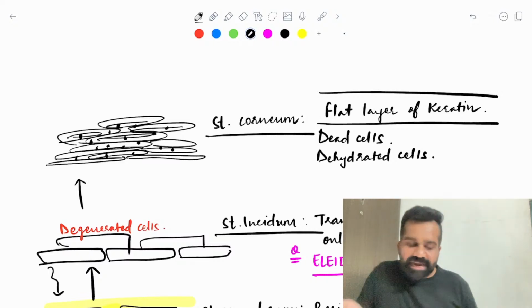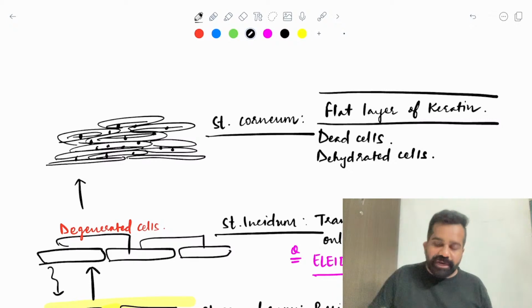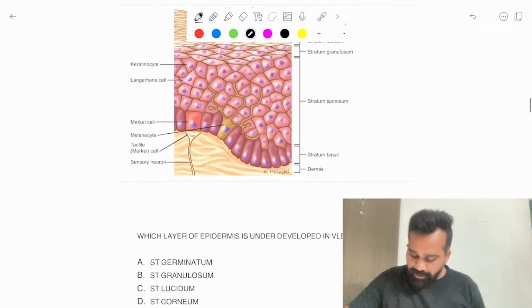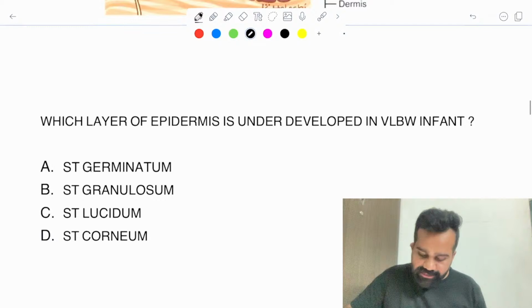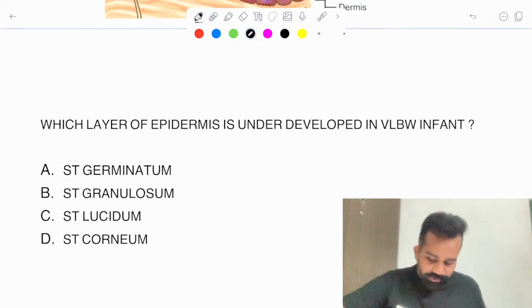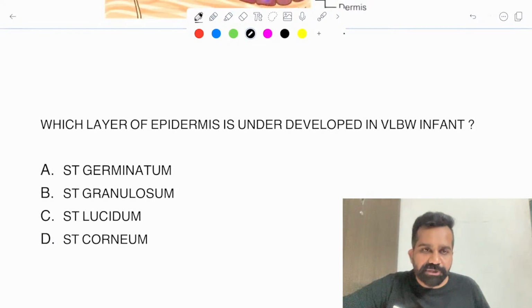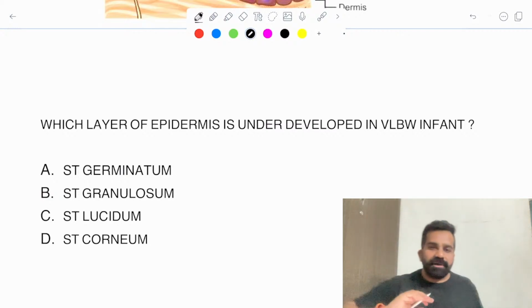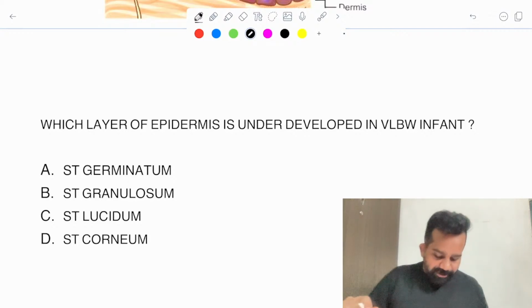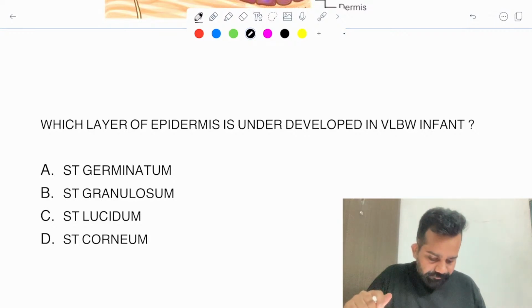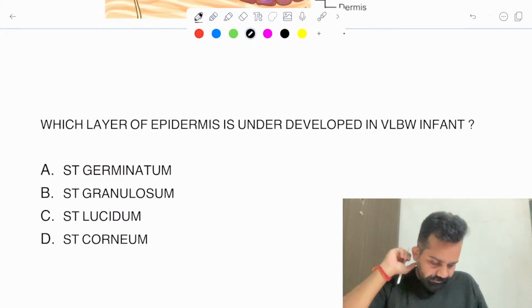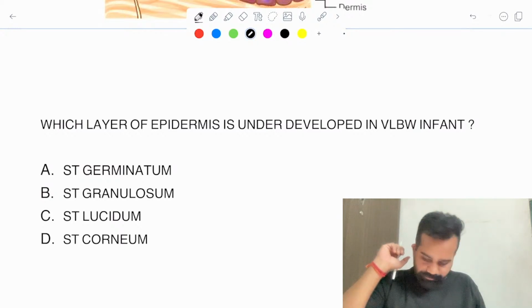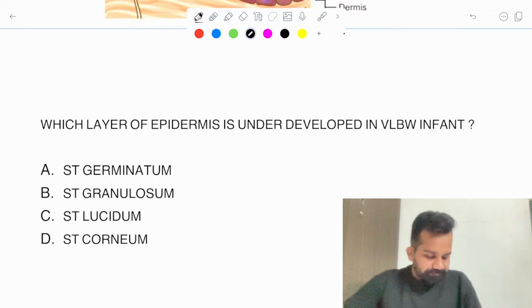So these are the dead cells and dehydrated cells. Now tell me, try to answer this MCQ if you understand up to this: Which layer of the epidermis is underdeveloped in a very low birth weight baby? क्या जवाब दोगे?